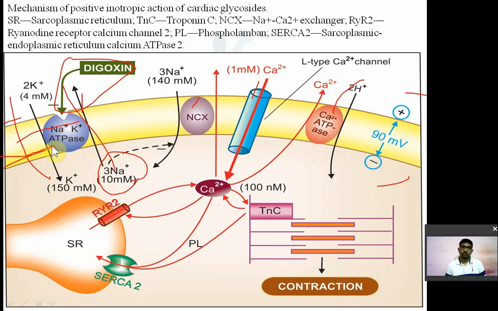Because of the inhibition of the sodium-potassium ATPase pump, sodium will not go outside the cell. It will remain inside, so the concentration of sodium inside the cell increases. This increased concentration has a negative effect on the sodium-calcium exchange pump, whose function is to remove calcium outside and bring sodium inside. But sodium is already inside, so this pump becomes ineffective and will not remove calcium outside. That causes an increase in the calcium level in the cell.